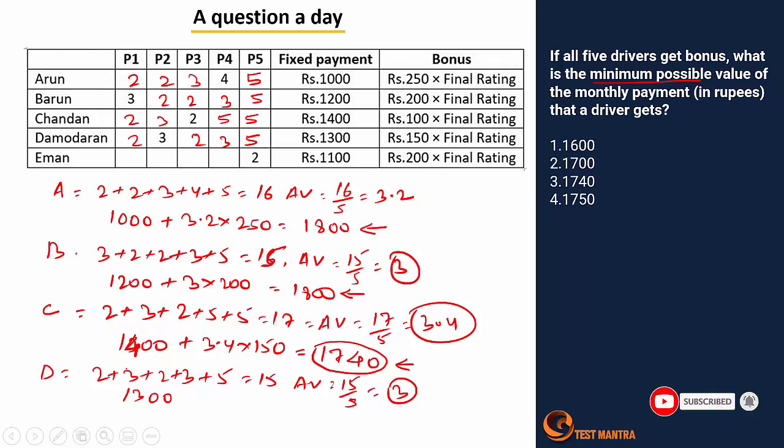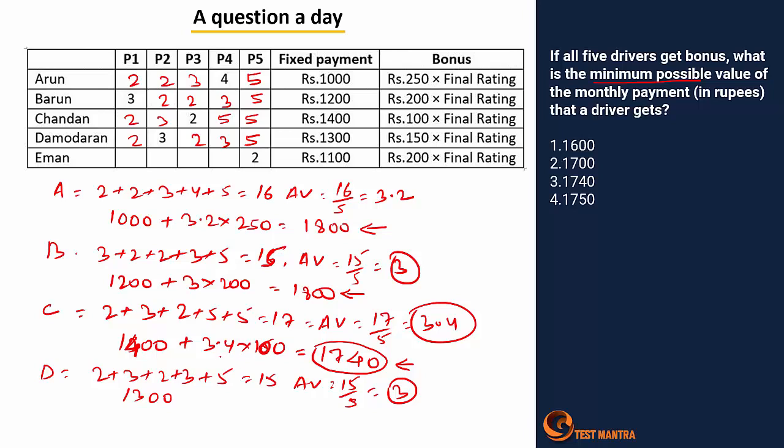For Chandan, my fault. Here I've calculated with 100, but I've written 150.